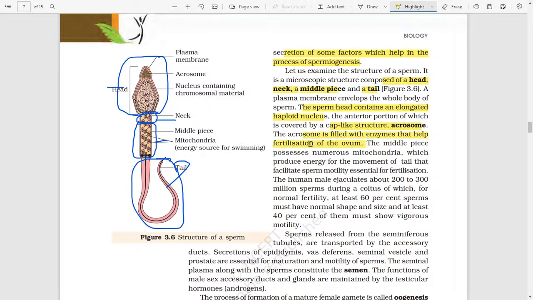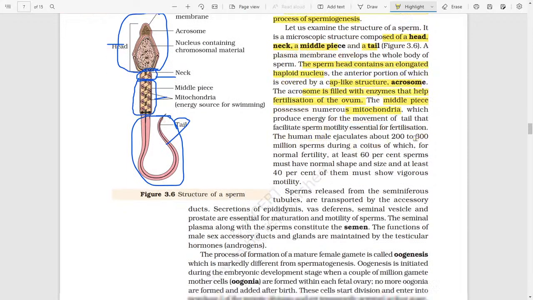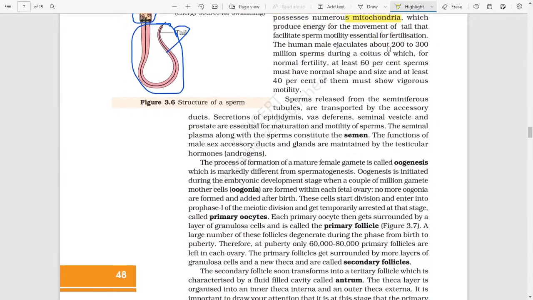The middle piece possesses numerous mitochondria, which produce energy for the movement of the tail that facilitates sperm motility essential for fertilization. The human male ejaculates about 200 to 300 million sperms during a coitus, of which, for normal fertility, at least 60% of sperms must have normal shape and size, and at least 40% of them must show vigorous motility.